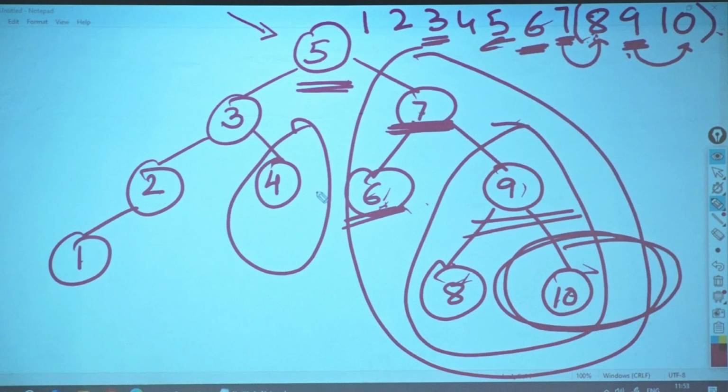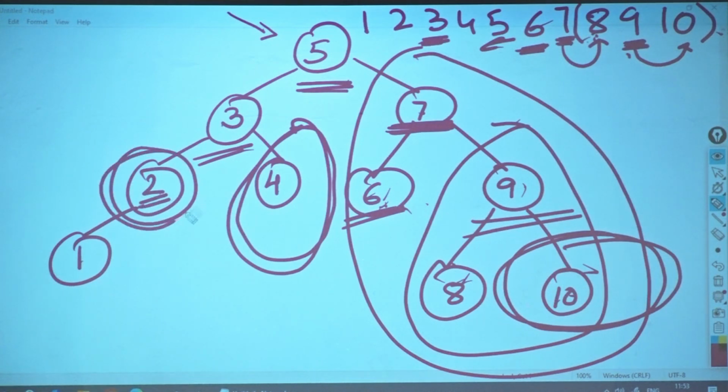Okay. Now I take the example of 3. We already know that this particular thing is 4. Take 2. Who is the successor of 2? Nobody is there, so it is the parent. This is again a corner case which we are going to take. Now I'll delete this.